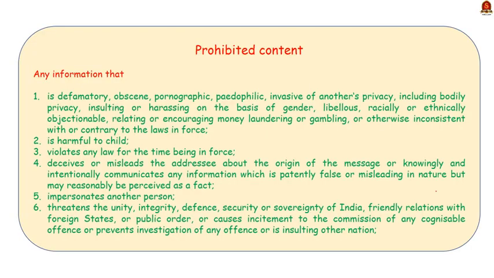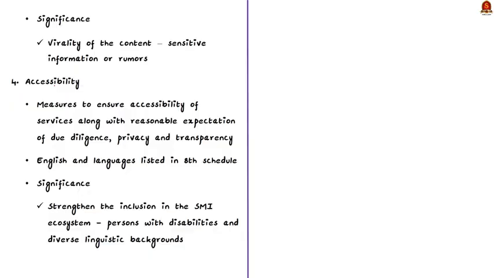I have given here those 6 categories. Please go through it. Now, what is the significance of such obligation? See, we all know how a random video is becoming so viral. But what if that video contains sensitive information about a person? In such a case, an obligation like this is necessary to curtail the spread of the content.